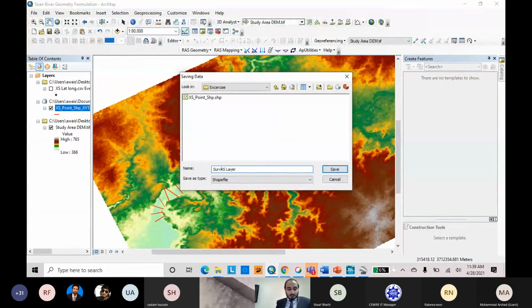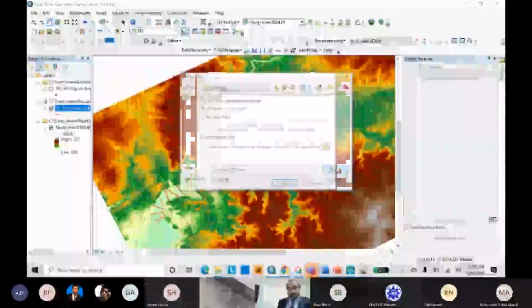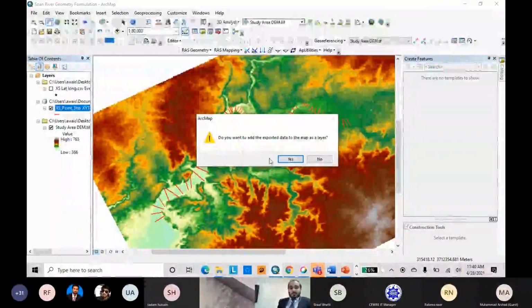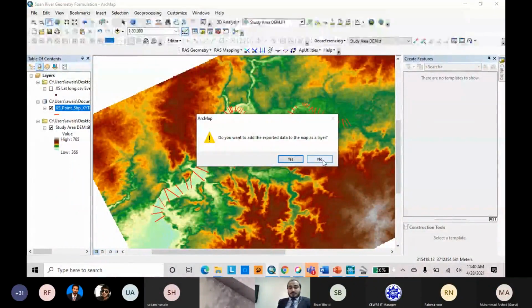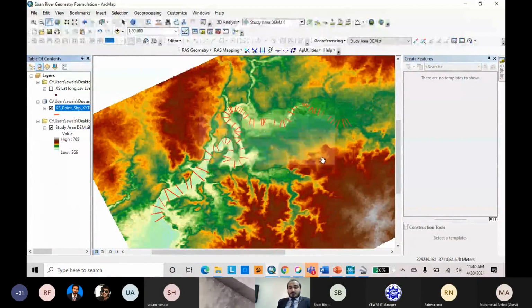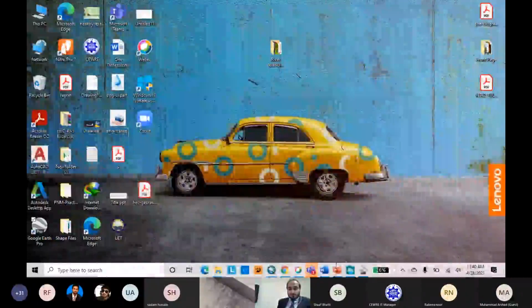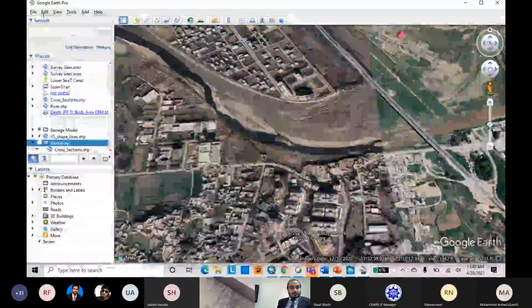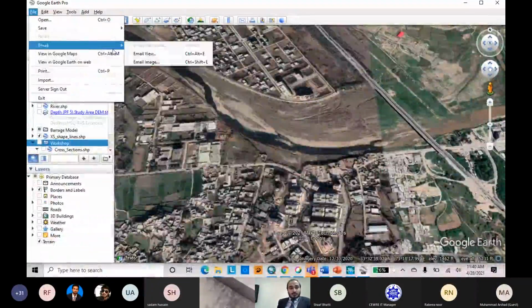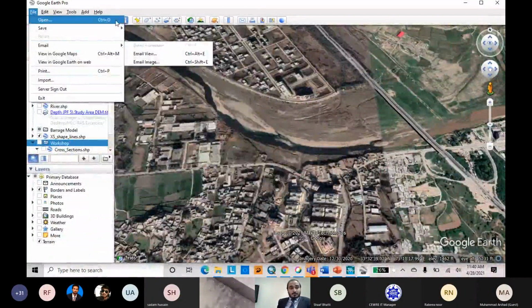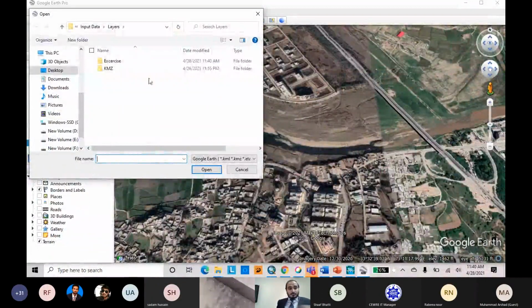Yeah, you can say that. Create cross section. No, we do not require to edit here. Okay. We will go to the file, open. We have saved it in the exercise.